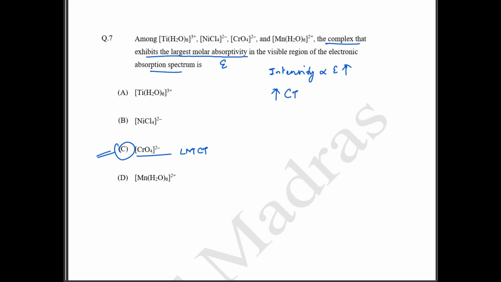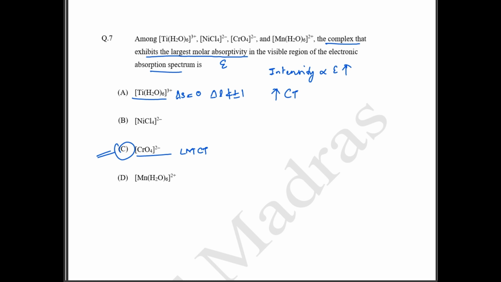If you see the other options, in the case of titanium you are going to have a spin allowed transition, that means del S is going to be 0, but your del L is not, that is Laporte forbidden.